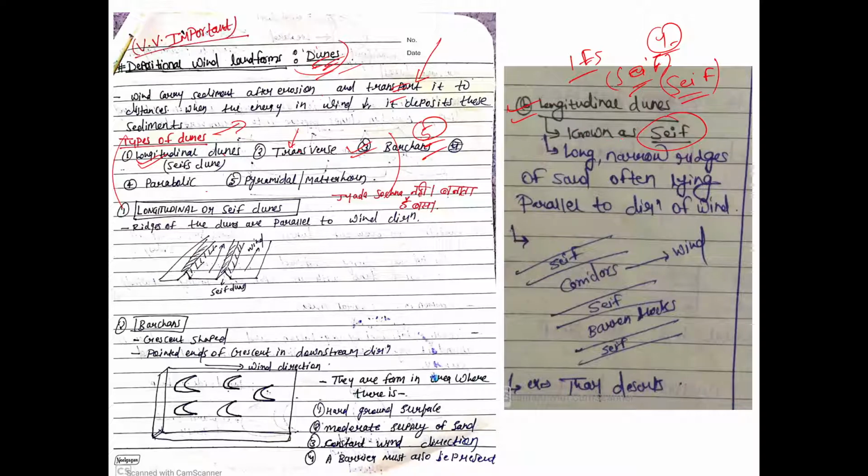So in the answer you only had to write that these are long narrow ridges of sand. You understand ridge? Ridge means the peak of a mountain. Suppose this is a landform, so the top of it is the ridge. So these are long narrow ridges of sand, and they are lying in the direction parallel to the wind. So see this diagram.